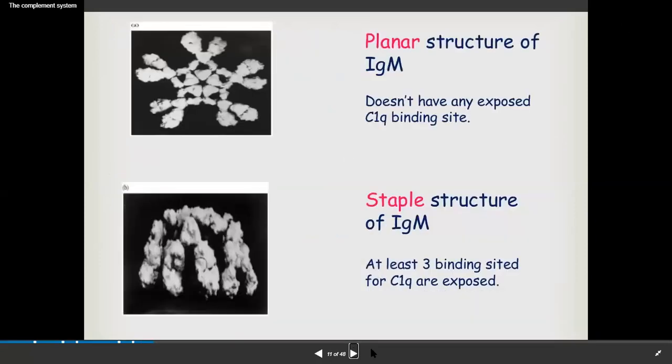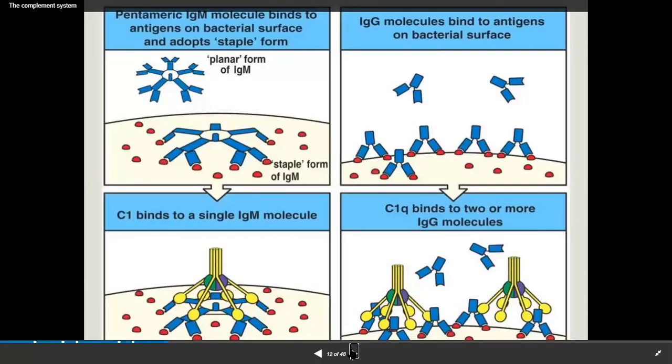This is the diagram of how these antibodies bind to the C1QRS complex.